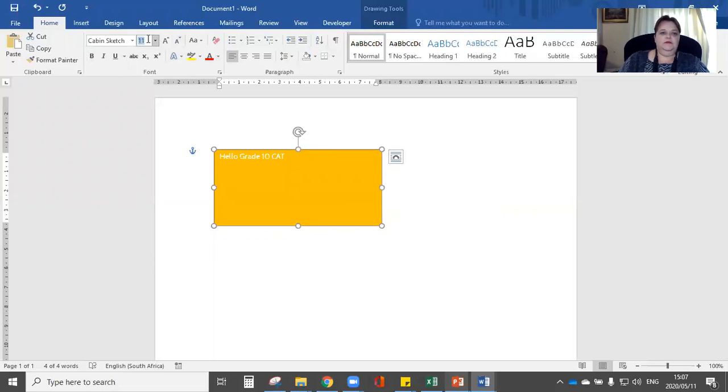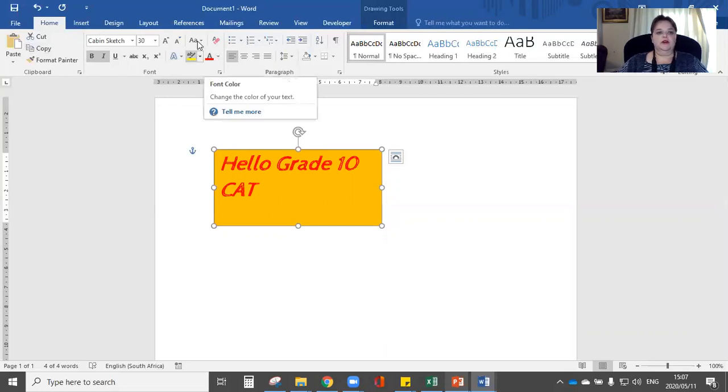I'm going to make it a font of 30. And I can make it bold. I can even make it italic. And let's see, I can change the font color. All of this you know quite well from term 1 when we worked in the Home tab on setting the font size, and working with bold, italic, and underline.